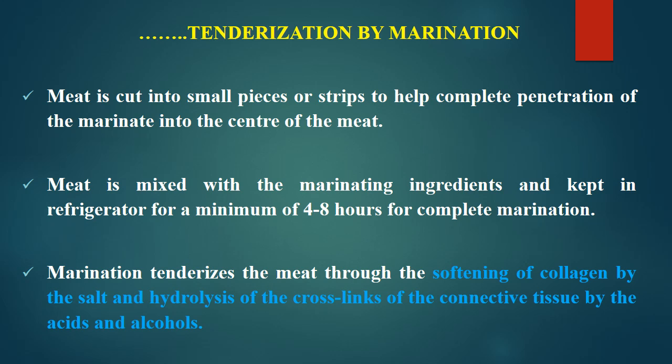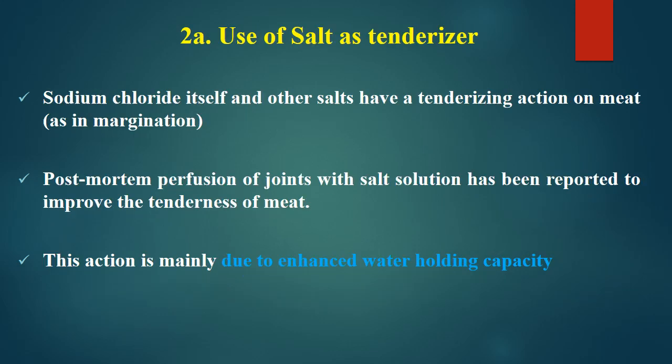Marination tenderizes the meat through the softening of collagen by the salt and hydrolysis of the cross links of the connective tissue. That is, in the connective tissue there is collagen in which there are cross links which cause the toughness of meat. Those cross links are broken either by salt or by other ingredients like acids or alcohols.